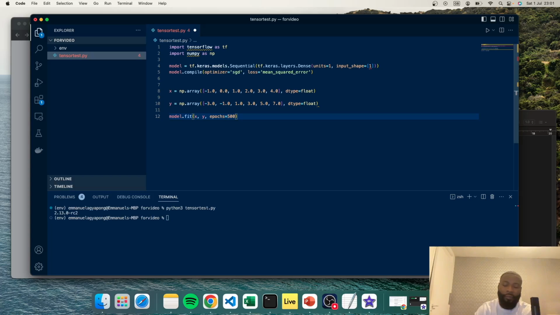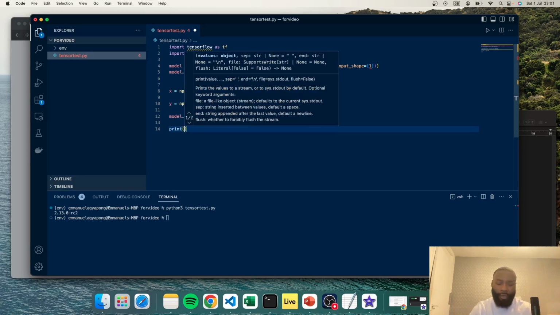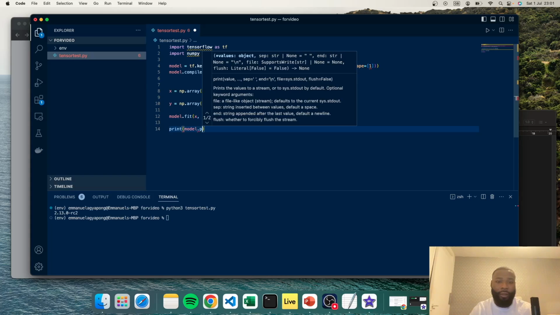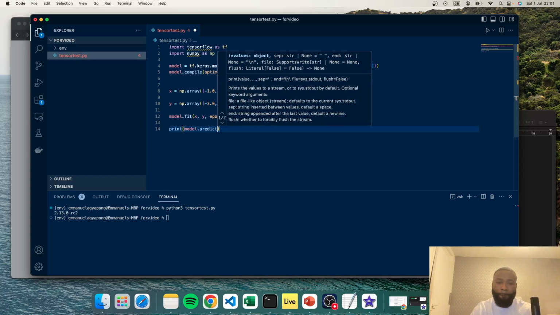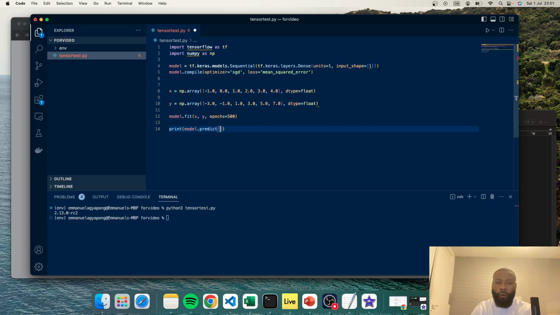Now, to make sure that it actually works, what we want to do is see it predict something. So we're going to print out a prediction, and we're going to say model.predict, and we're going to give it a value of 10. So we're going to say after you've learned these models and you've compiled, predict for us what happens when the x-axis equals 10.